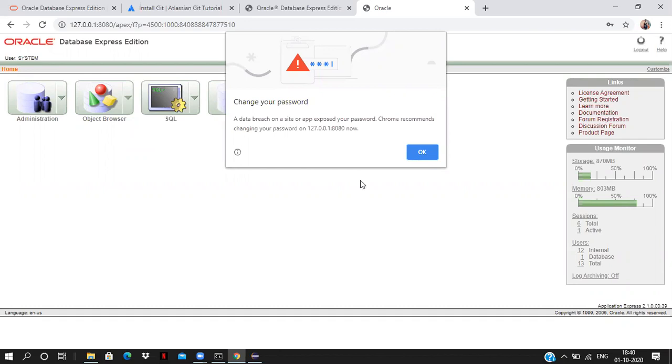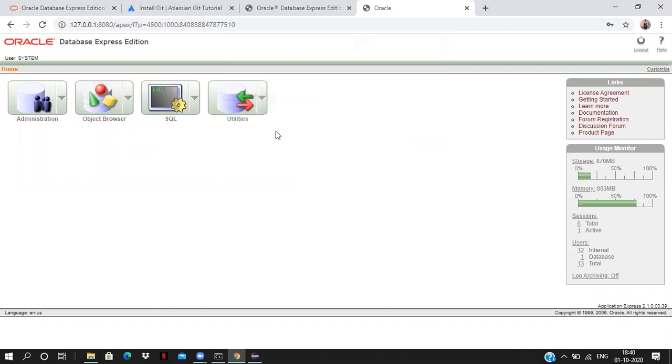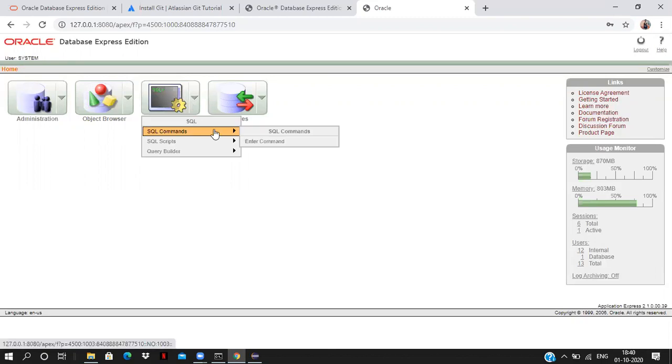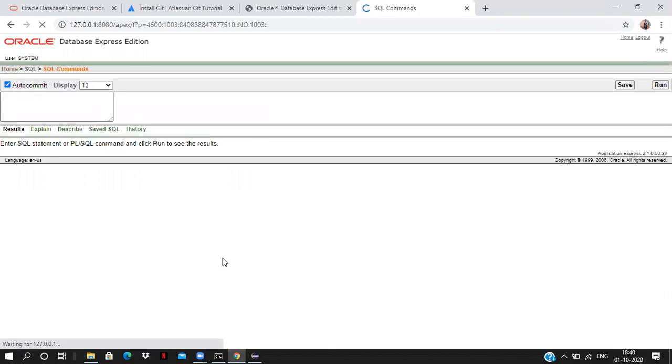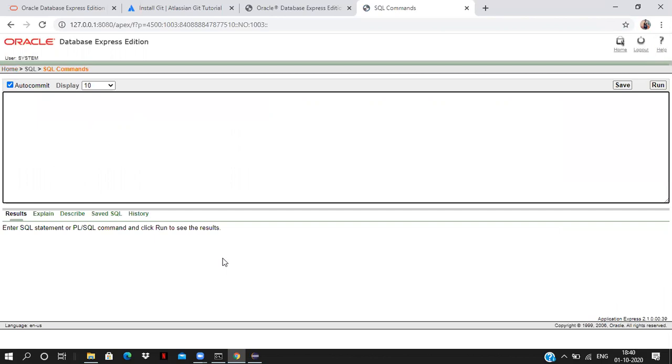That is the default URL for the Oracle software. Go to this URL and give whatever password you have given. The default username after installing is system. So now we have installed the Oracle software.